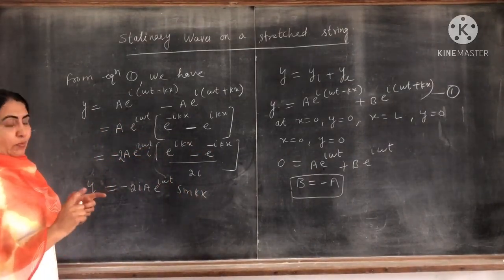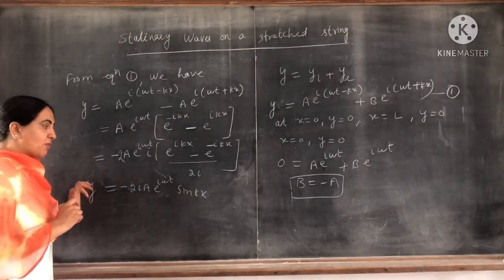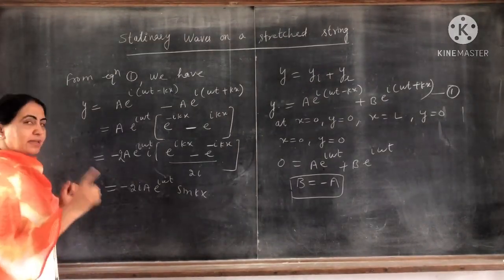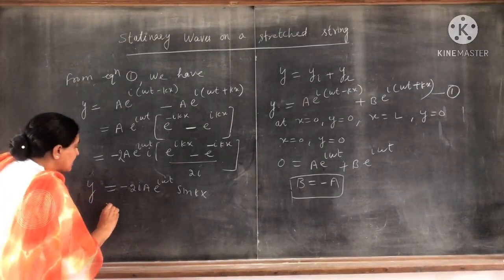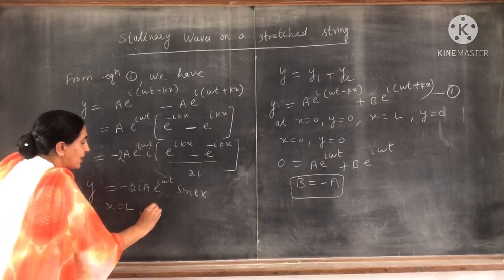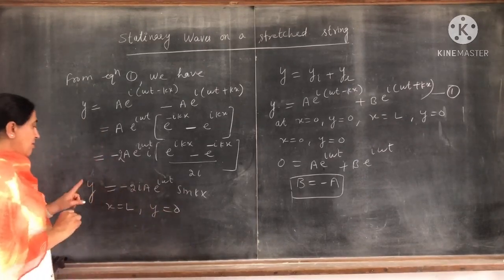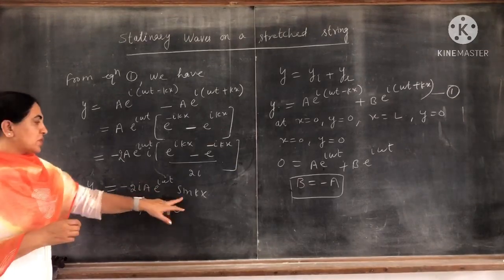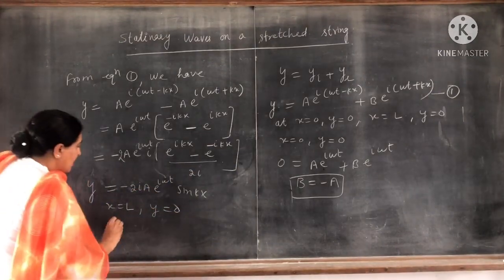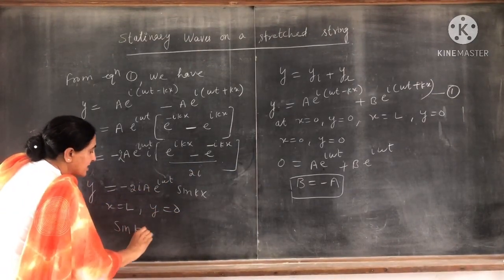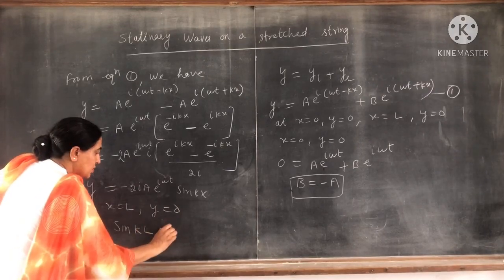Now put the second boundary condition. In this equation, the second boundary condition is x equal to L, y equal to 0. Y is 0, so this whole term goes. So we have sine of kx, with x equal to L, equal to 0.